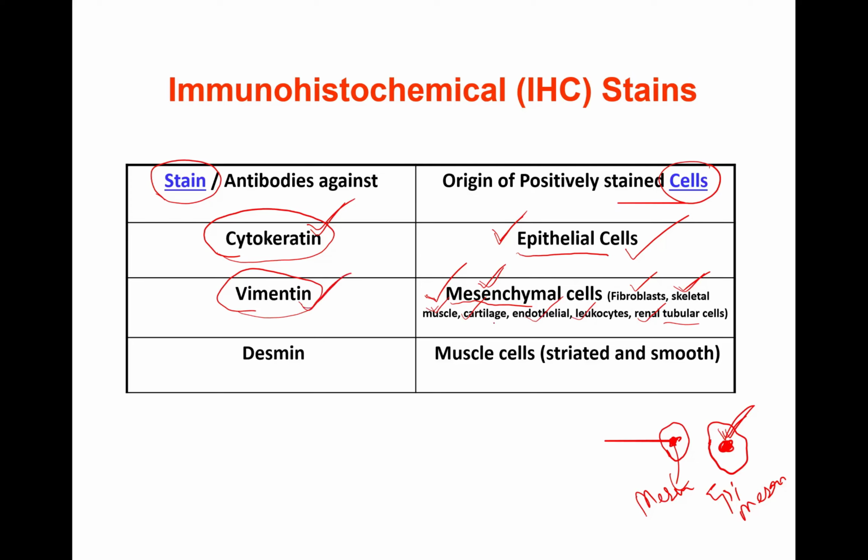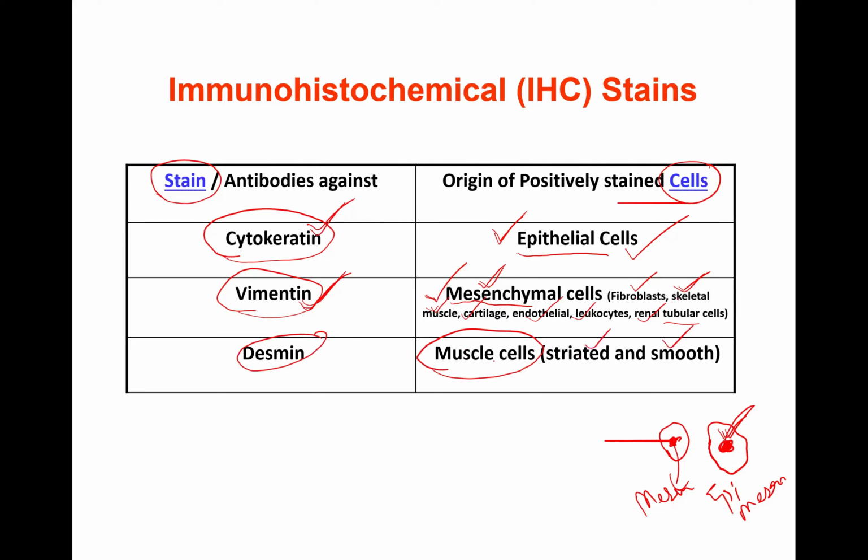Further, let's say it's a mesenchymal cell, we understood vimentin. Mesenchymal staining can be positive in fibroblasts, skeletal muscles, cartilages. If you want to narrow it down further, for muscle cells only, that will be desmin, only for the striated and smooth muscle cells.